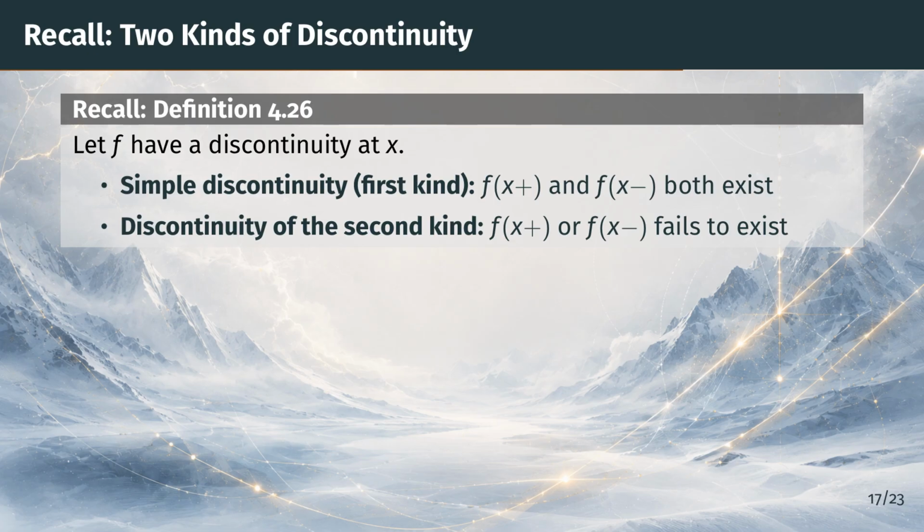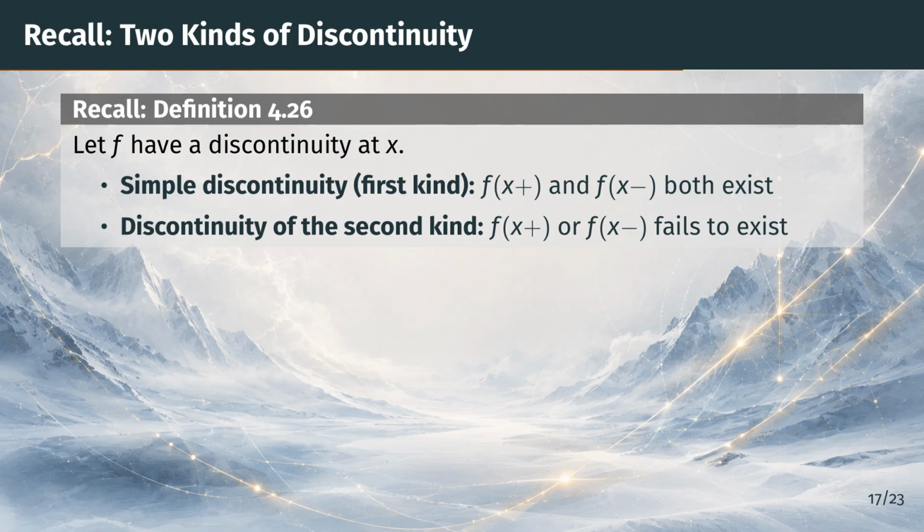To appreciate the corollary, recall definition 4.26 from Chapter 4, which classifies discontinuities into two kinds. A simple discontinuity, also called a discontinuity of the first kind, is one where both one-sided limits exist. The function jumps from one value to another, or has both limits equal but different from the function value.